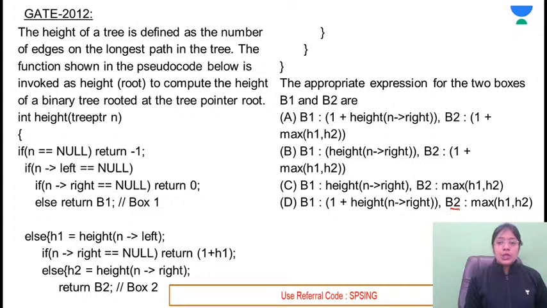There is a difference between the expression for B2. Hurry up, hurry up. D, okay. A. Equal number of votes, 50-50 votes are given to option A and D.